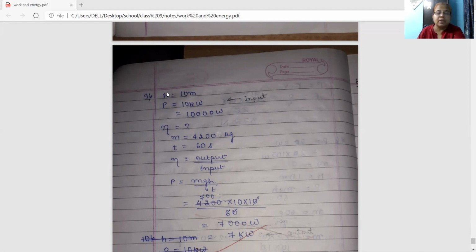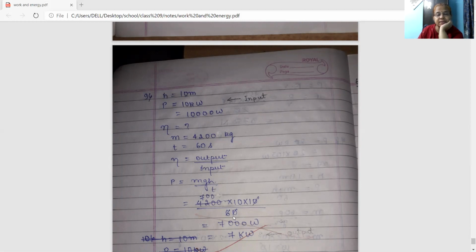Power equals mgh by t. Mass is given 4,200. g we know that is 10, and height, distance covered, that is h, is 10 meter. So it will be 10 here, and in the denominator time is given 60.